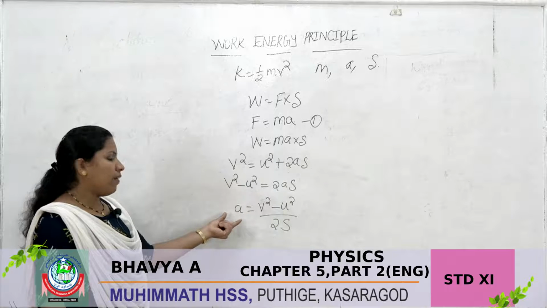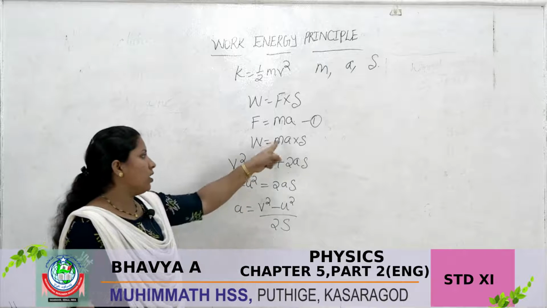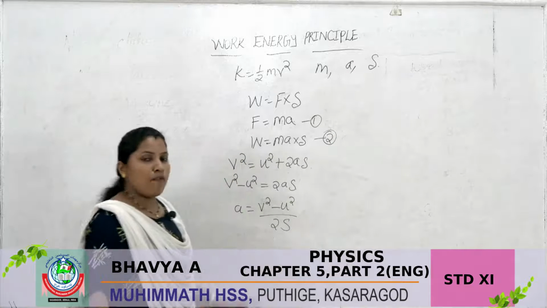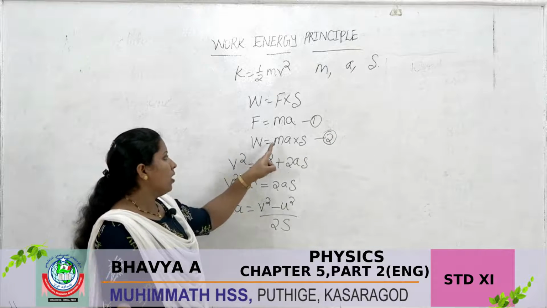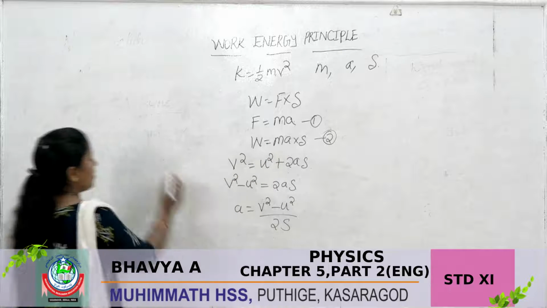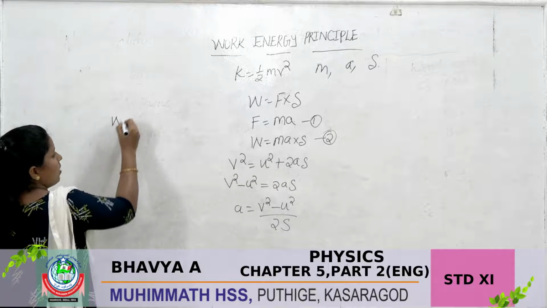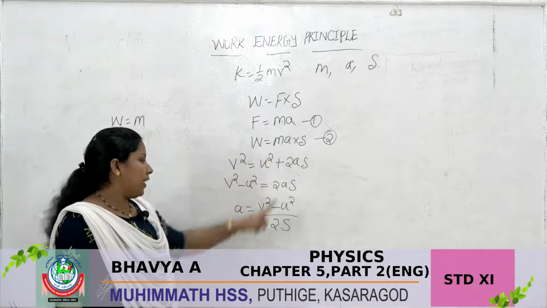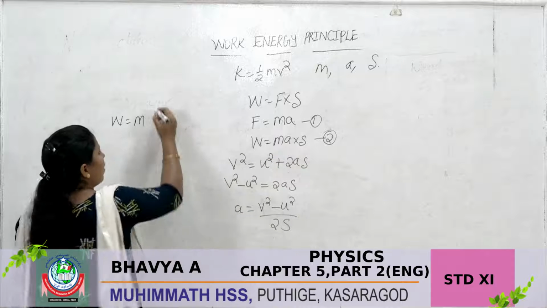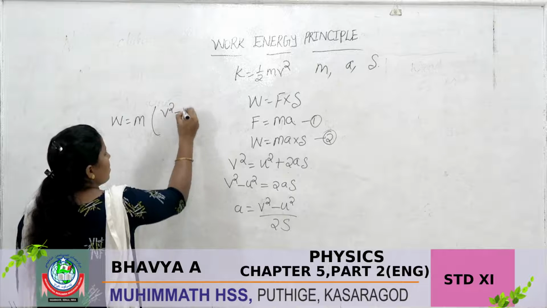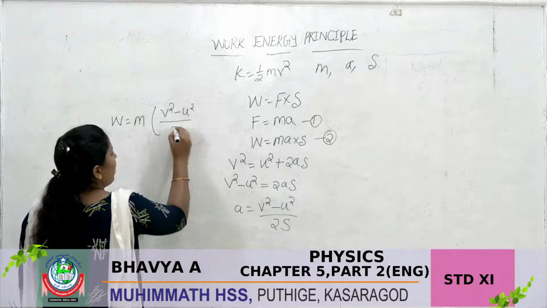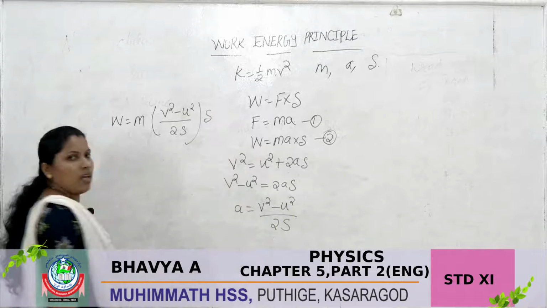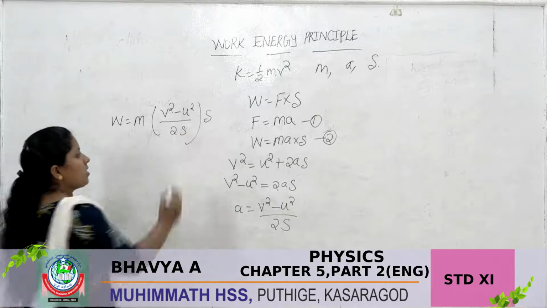Then applying the value of a in equation 2, we can write W = m × (v² − u²)/2S × S. The S and S cancel here.